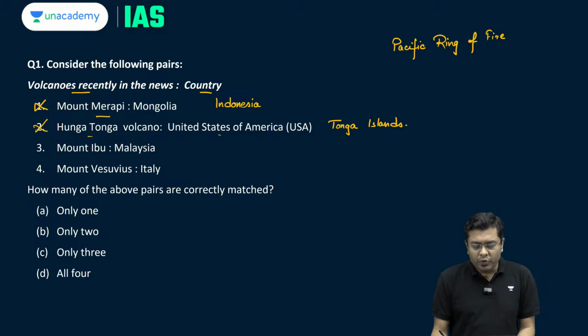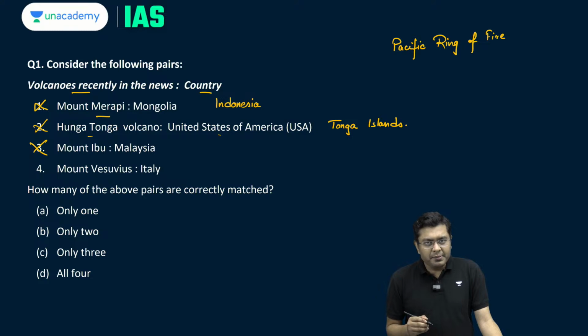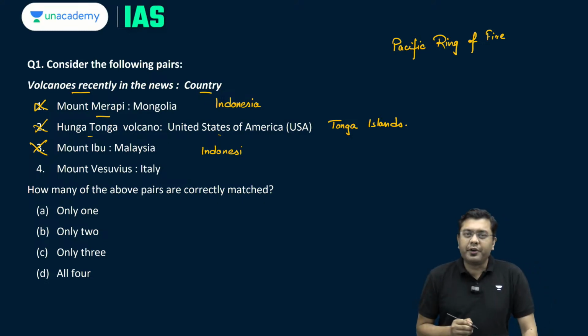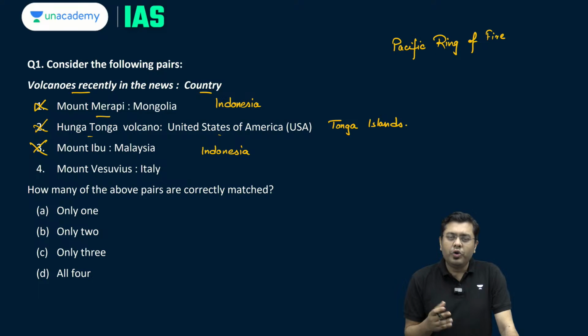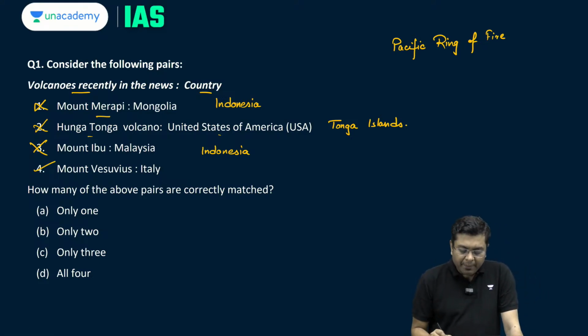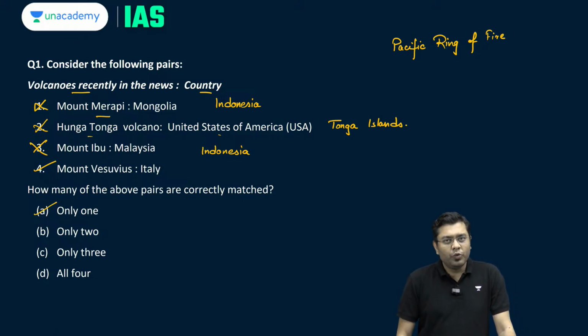Then you have Mount Ibu. Mount Ibu is also situated in Indonesia. It is not situated in Malaysia. Indonesia and the Indonesian islands form a part of the Pacific Ring of Fire. So Pinatubo, Mount Tal, Mount Merapi, Mount Ibu, these are some of the active volcanoes across this area. Then Mount Vesuvius in Italy is correctly matched. So how many of the above pairs are correctly matched? The correct answer is going to be A, that is only 1.